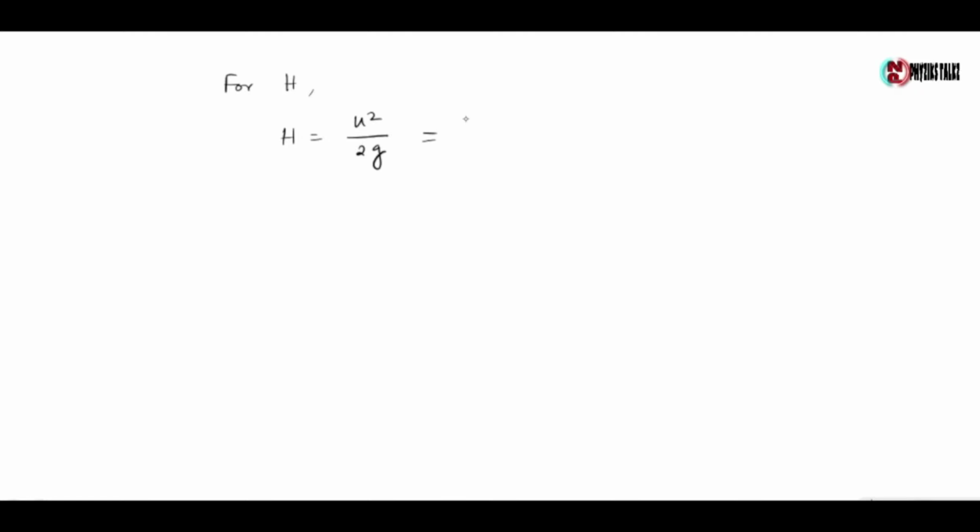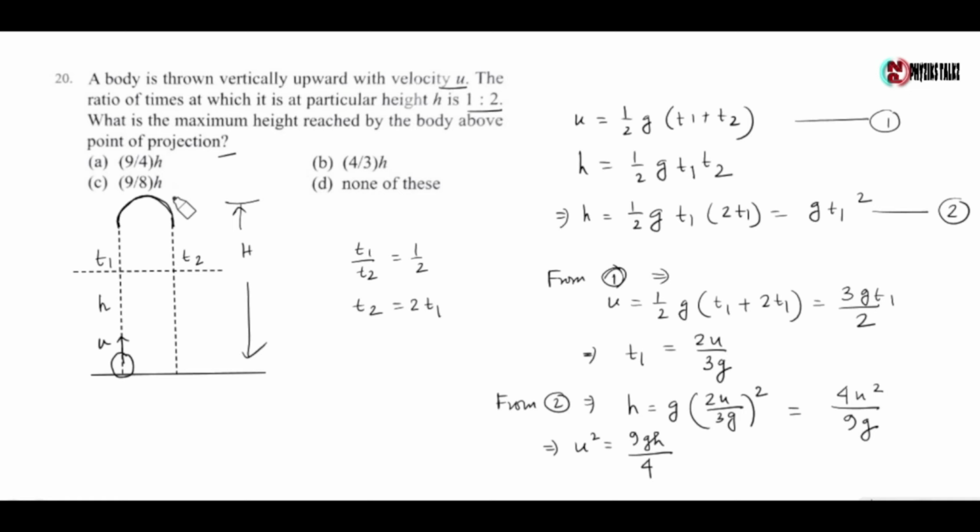Putting the value of u square, we have 9gh by 4 into 1 by 2g, which gives 9h by 8. So the capital H is given by 9h by 8. So the maximum height covered by the ball is 9h by 8, and the correct option is option C.